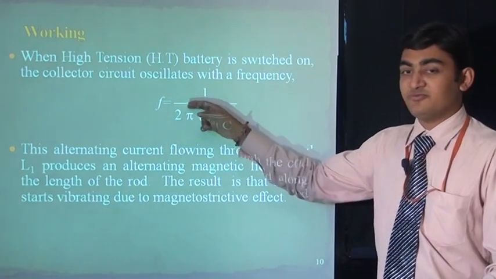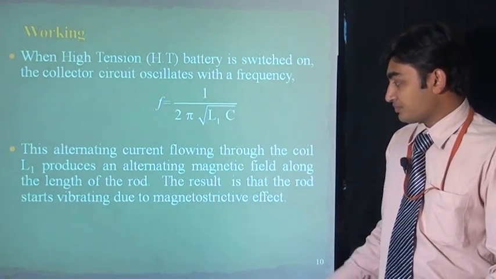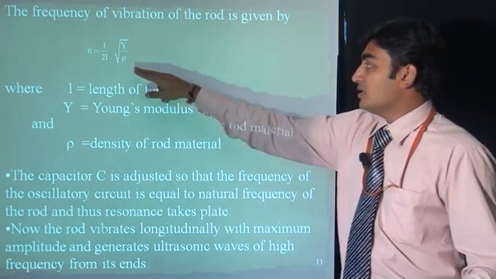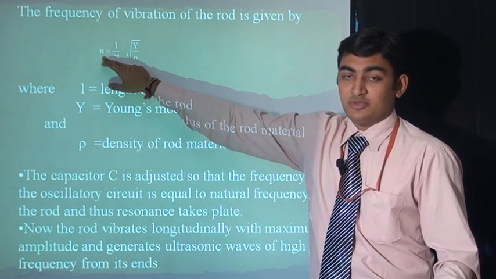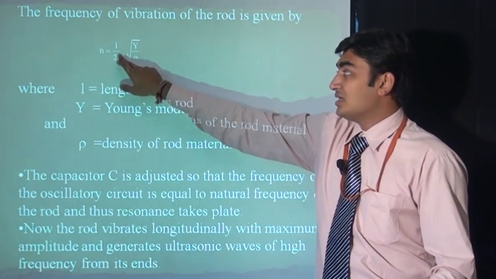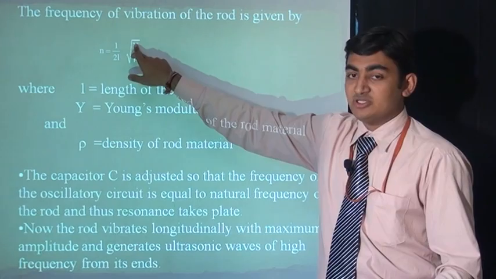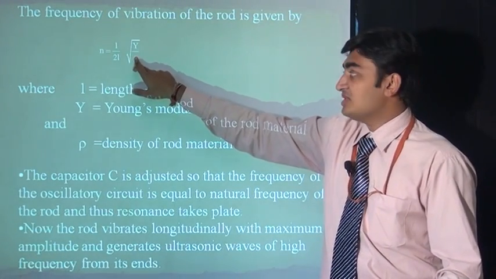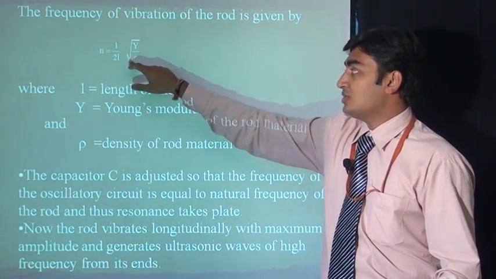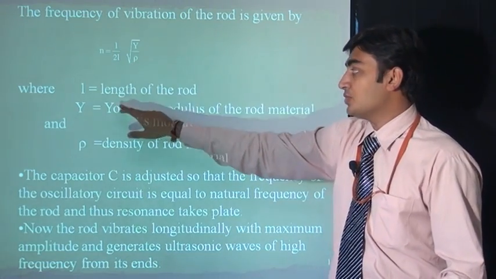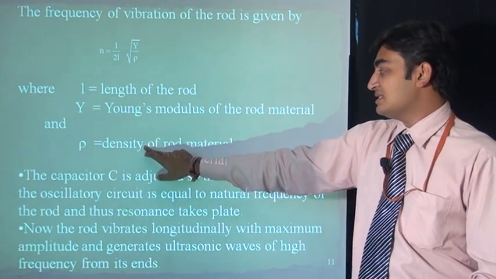This is the equation for calculating the frequency of the ultrasonic sound produced. The number of vibrations produced depends on the length of the bar, and is directly proportional to the square root of the Young's modulus of the bar and inversely to its density and length. N is equal to 1 by 2L under root Y divided by rho, where L is the length of the rod, Y is the Young's modulus of the rod and rho is the density of the rod.